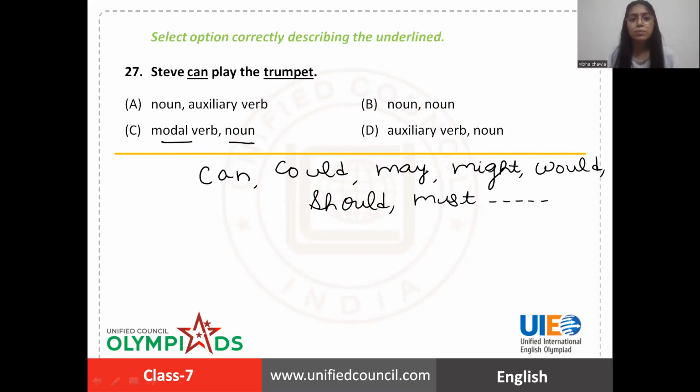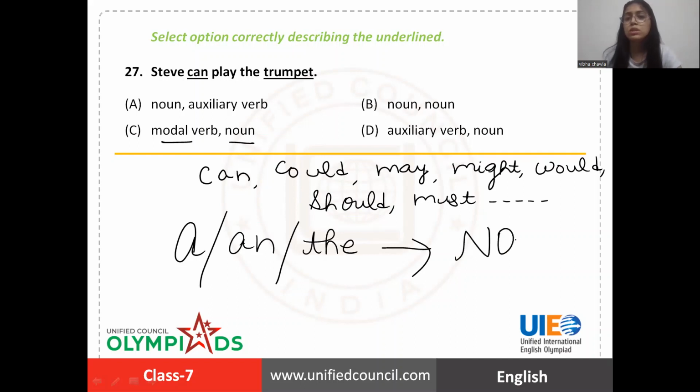Trumpet is a noun. I want to tell you a hack here. After articles, meaning a and the, you use a noun. Articles are used for nouns. So trumpet is a noun here. So the right answer will be option C. Can is a modal verb, trumpet is a noun. Steve can play the trumpet. Option C.